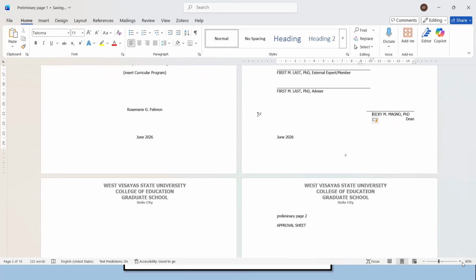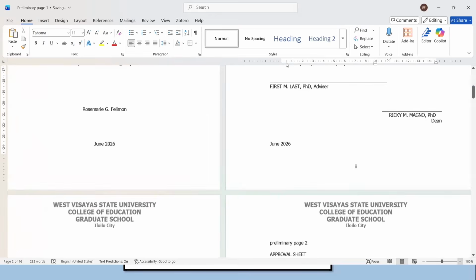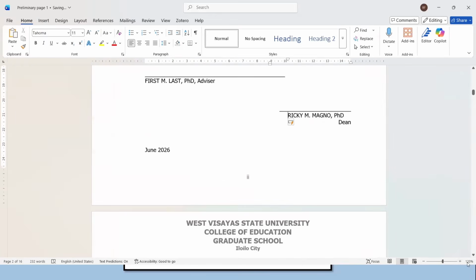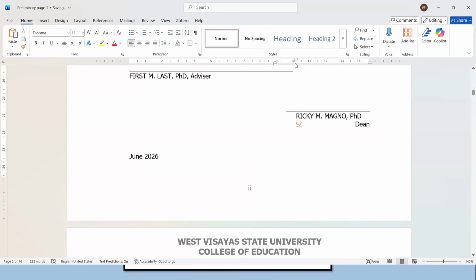Now, remember, it's easier to use tab rather than multiple spaces. Again, use tab rather than multiple spaces. If you want to change the specific placement of the text, you can click here on the ruler, and then this tab will appear. Then you can make some changes by dragging the tab.